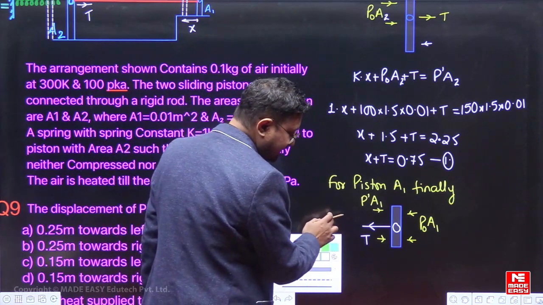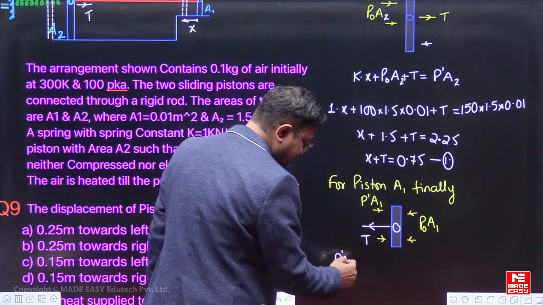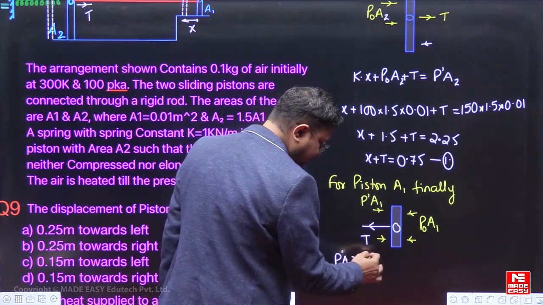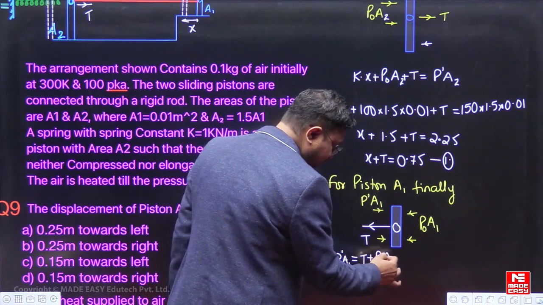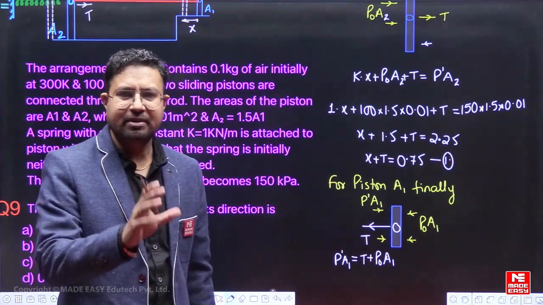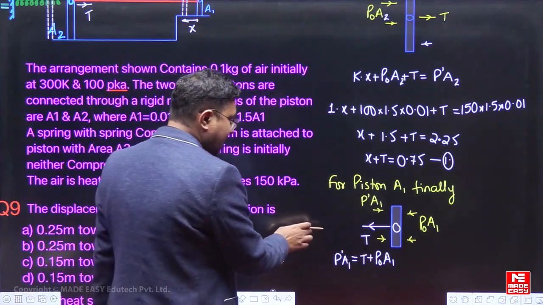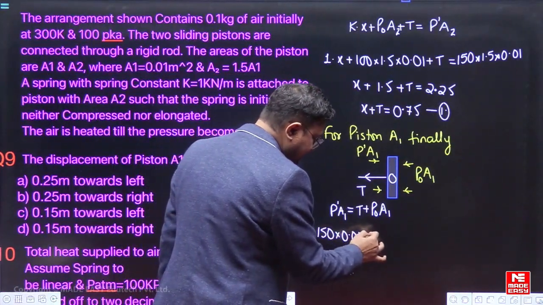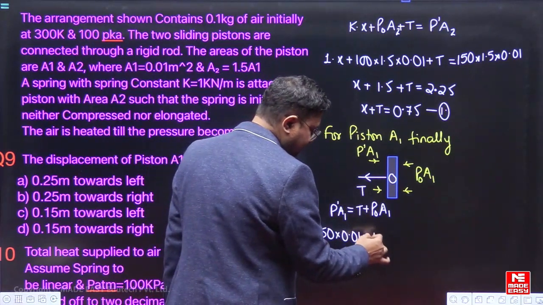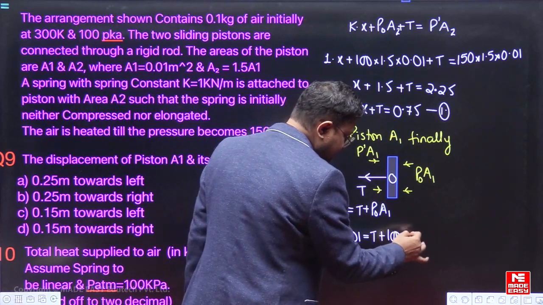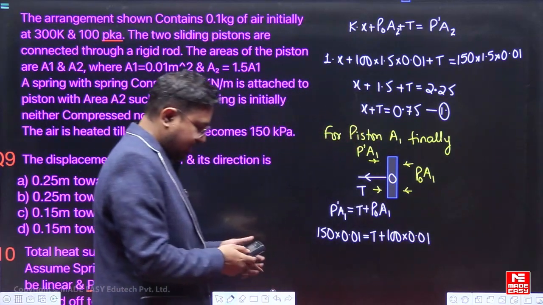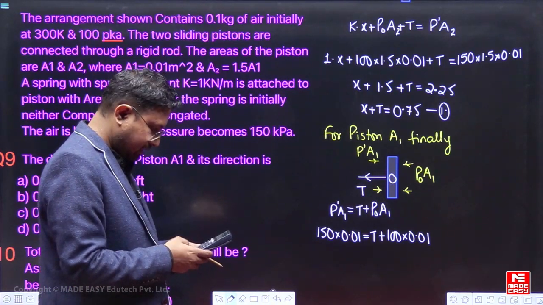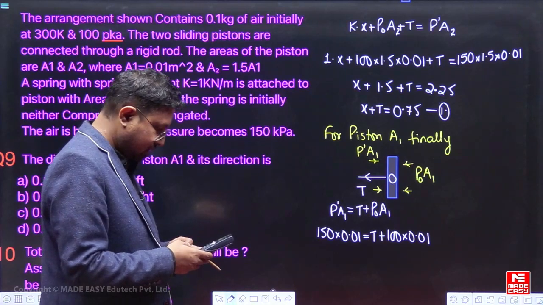So for balancing this, we can write P dash into A1 will be equal to T plus P naught into A1. So just by observing the piston A1, we can make this statement, right? So we have P dash as 150. So this is 150 into A1, which is 0.01, equals T, which we have to find out, plus 100 into 0.01. So we can write 150 into 0.01 minus 100 into 0.01. So 0.5.